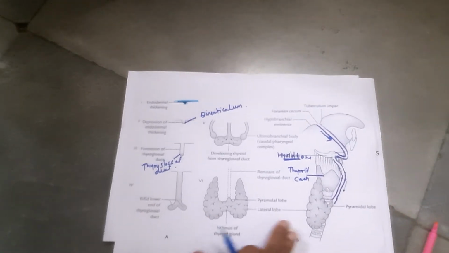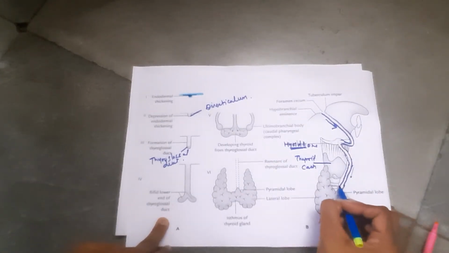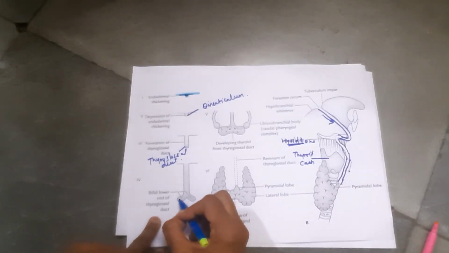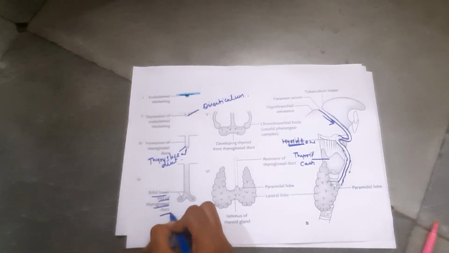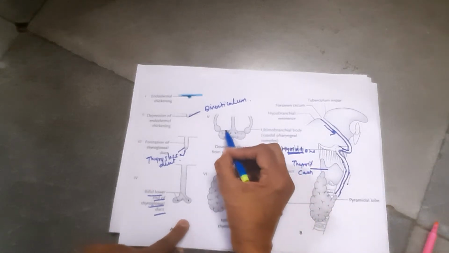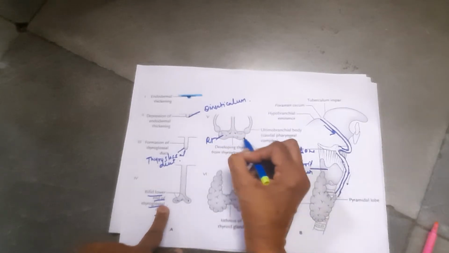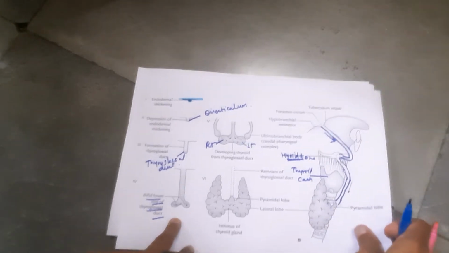After reaching its exact site in the neck region, the terminal end of this duct becomes solid, and soon after it becomes the bifid end of the thyroglossal duct. These bifid ends, the cells proliferate to form the two lobes, right lobe and left lobe of the thyroid gland. What happens along with this?